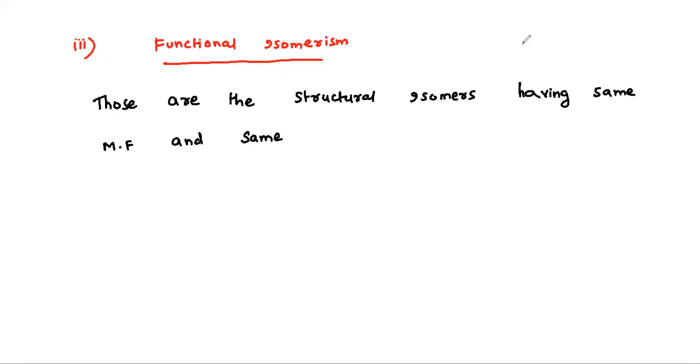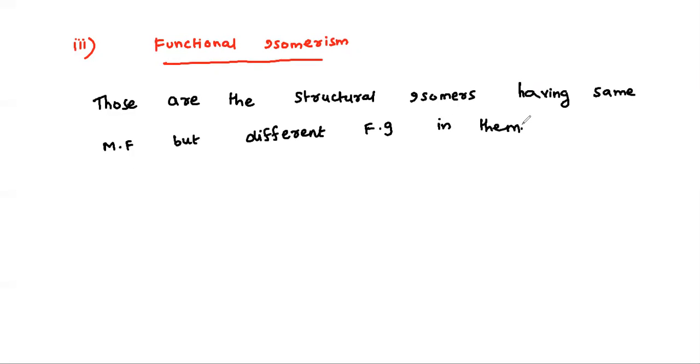We won't write about parent chain. Yeah, having same molecular formula but different functional group.